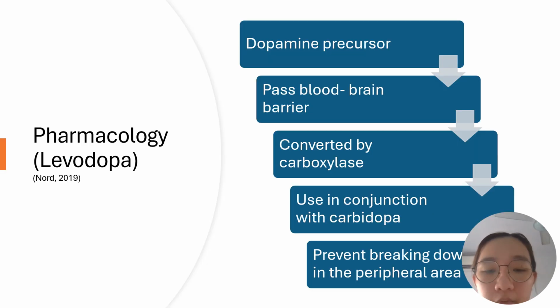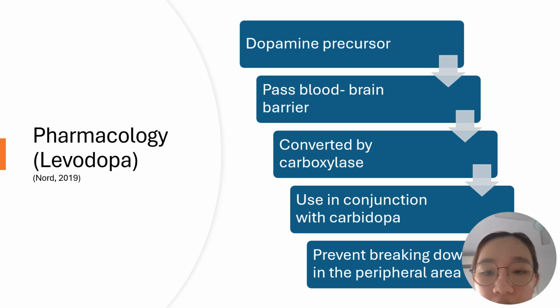And now we'll be moving on to the pharmacology of levodopa. Levodopa is the common drug used for Parkinson's disease, which is a dopamine precursor. Levodopa can go past the blood-brain barrier, which dopamine cannot, and go into the neuron. In the neuron, levodopa will be converted into dopamine by decarboxylase.